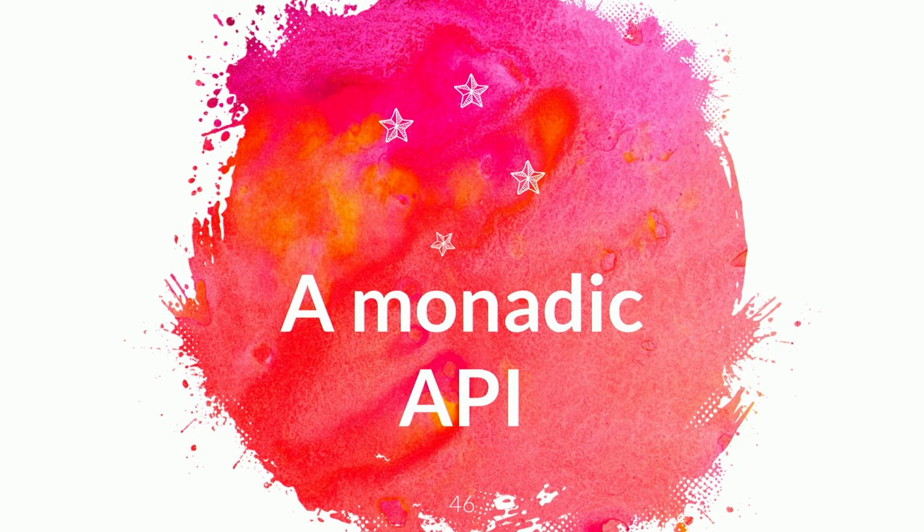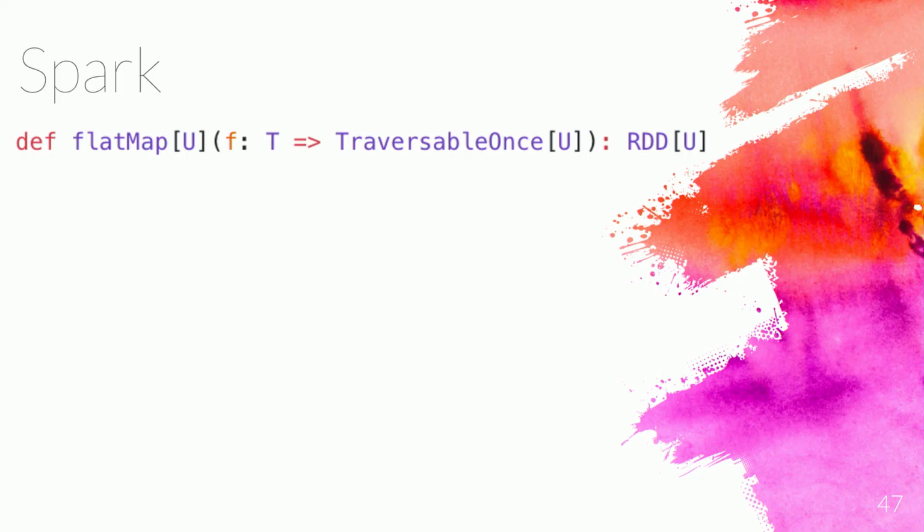So as a last note, Quill has a monadic API. My background is mostly backend systems, so I was working on the tweets microservice, but I changed teams and started working with big data solutions. And one thing that I really didn't understand at first was the flat map function that RDDs, Dataframes and Datasets have. It receives a function that returns a traversable once, right?